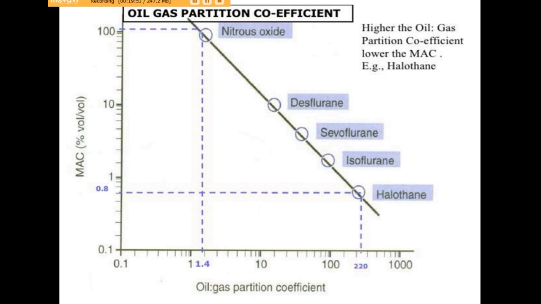But if we take the example of halothane, it has a lesser MAC value, that means higher potency. A lower concentration will be required to provide the desired effect, but it has a higher oil gas partition coefficient. That means higher fat solubility. It will not leave the tissue and the recovery will be slow in case of halothane. As the oil gas partition quotient increases, the MAC value decreases, you can say.